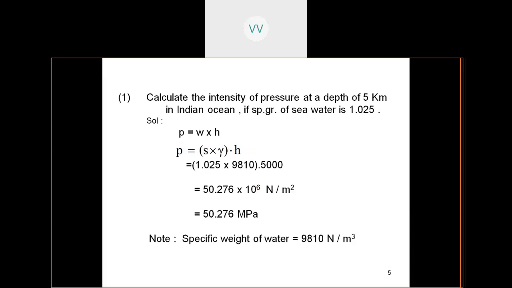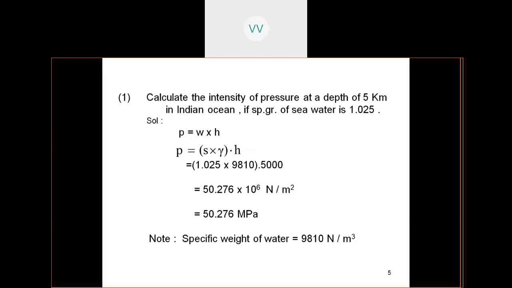So here 50.276 into 10 to the power of 6. That 10 to the power of 6 you can just bring it down because it is per meter square. So if we convert it to mm square, that means 1 meter contains 1000 mm, and when it comes to squaring it, 1000 into 1000, so 10 to the power of 3 into 10 to the power of 3 comes to 10 to the power of 6.